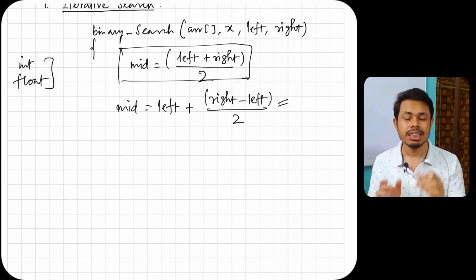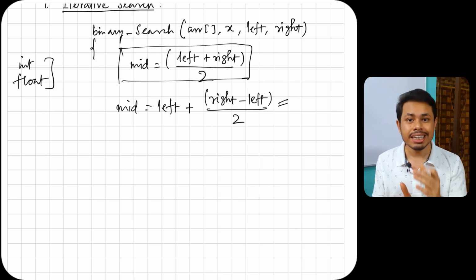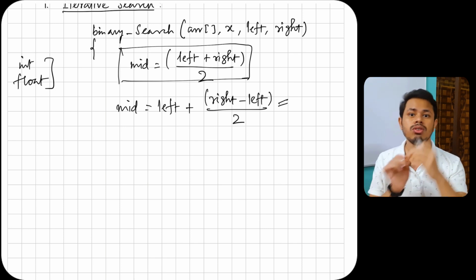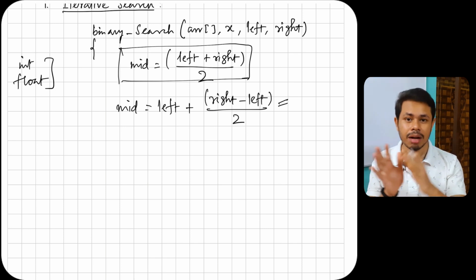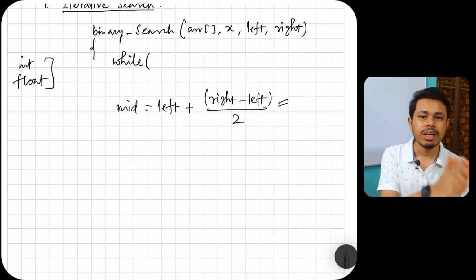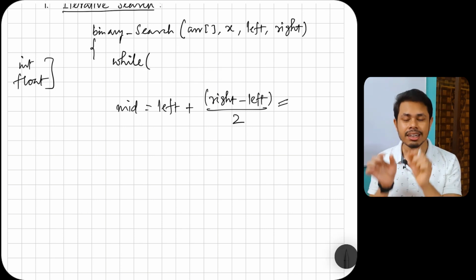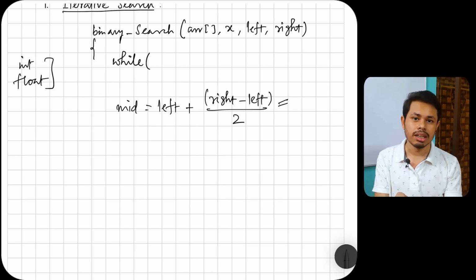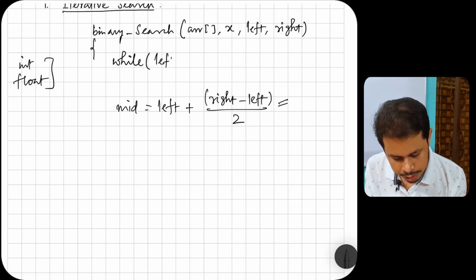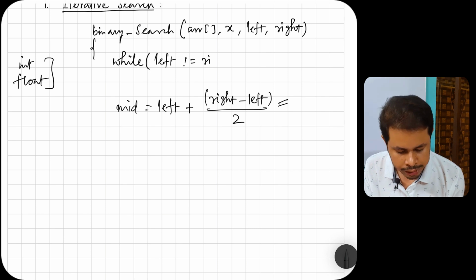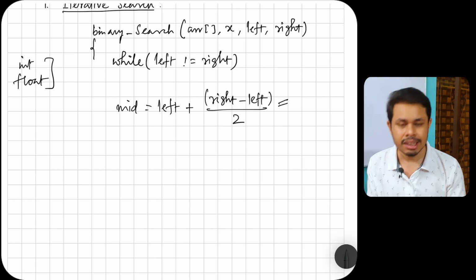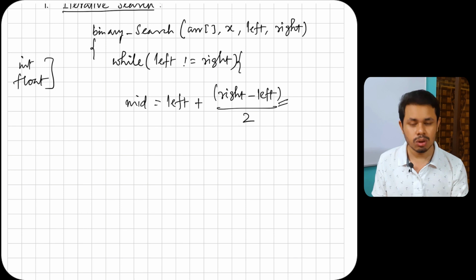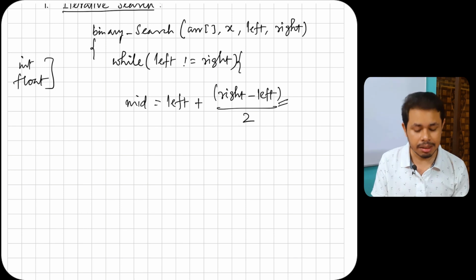Now in the function itself there will be a loop. In each loop we'll compute the mid element and then decide whether we should go to the left or to the right. So we have to write the loop here. How long do we run the loop? We run the loop until the left pointer and the right pointer merge together. So while left is not equal to right, we'll run the loop. Now inside this loop we'll continue finding our mid element.